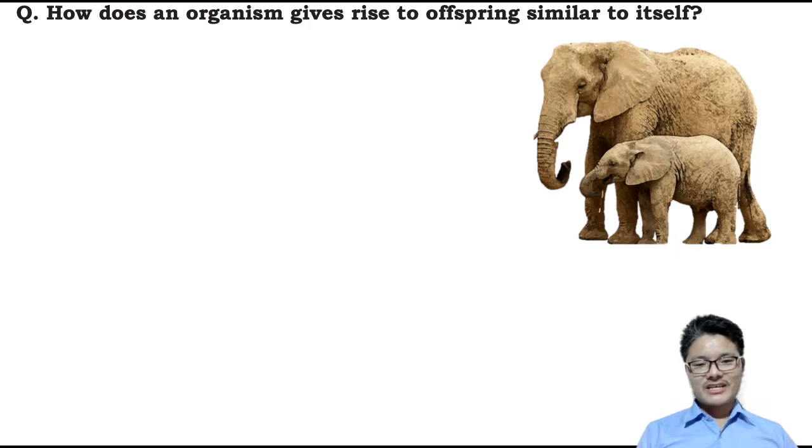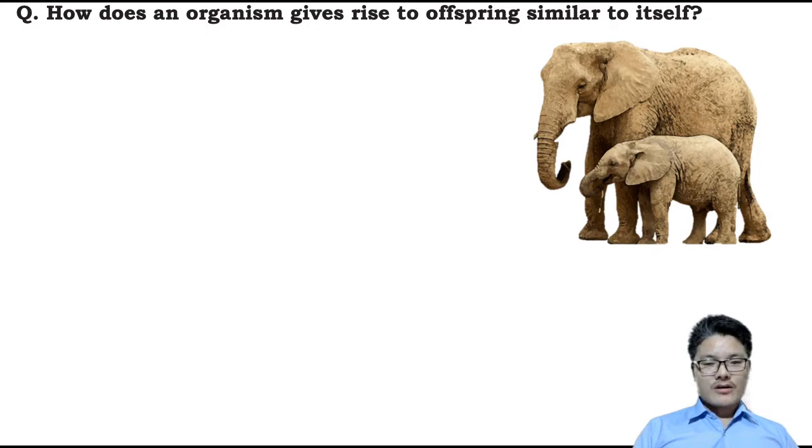Mainly because of genes or DNA. A gene is a segment of DNA. So the gene of the parent elephant is transferred, passed on and received by the baby elephant. That's why the baby elephant looks very much similar to the parent elephant, mainly because of DNA or genes, right?